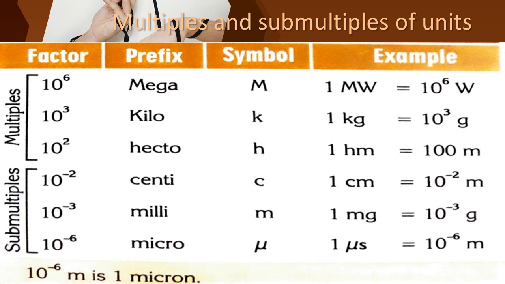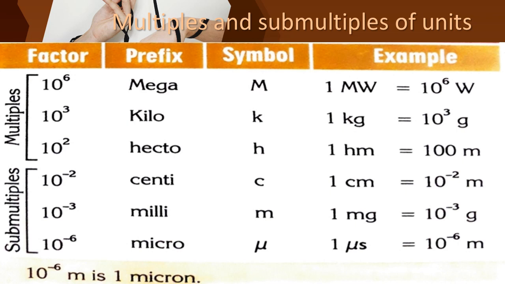Okay, we'll learn about the prefixes first. For 10 power 6, the prefix is mega. We will say megawatt. For the symbol, capital M. What is the example? 1 megawatt equals 10 power 6 watt.